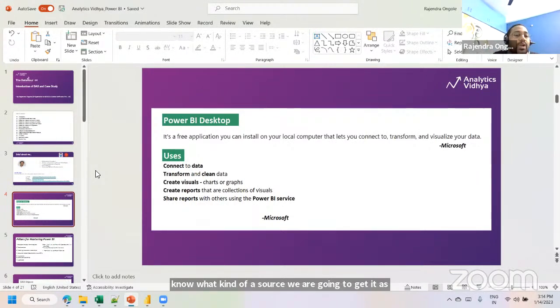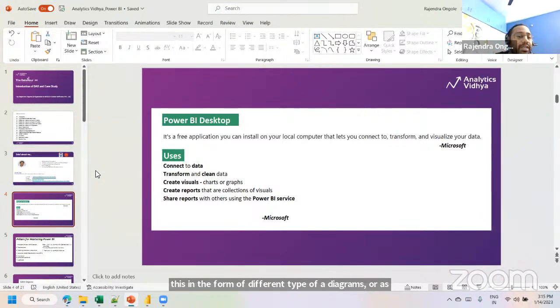And if your data is not in a clear manner, we will try to perform some of the transformations internally to perform the data cleanup activities. And finally, we will try to convert the connected data set into different sets of visualizations like a bar chart, or maybe a pie chart, a donut chart. These many charts are available. We can visualize this in the form of different types of diagrams or graphs. That is the main motto of using this tool.